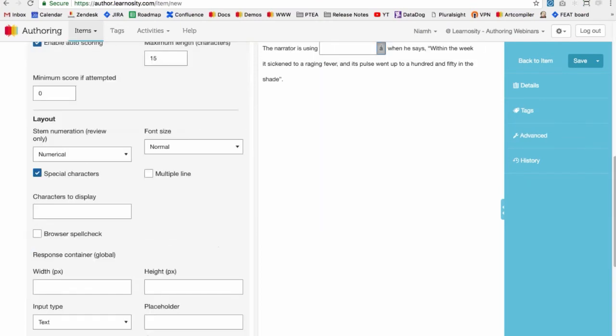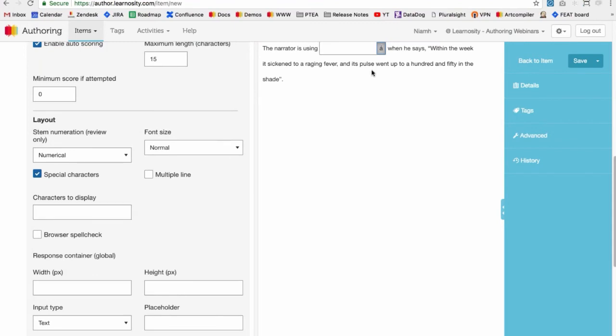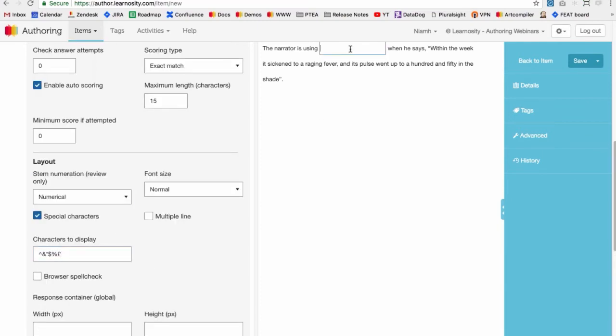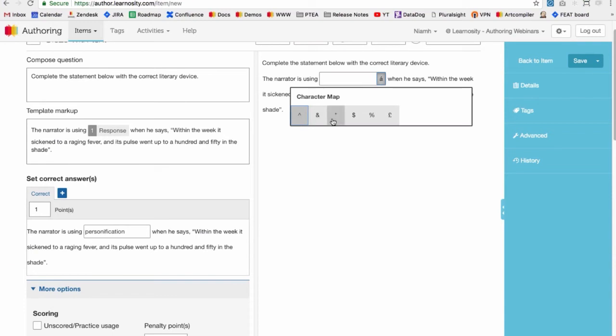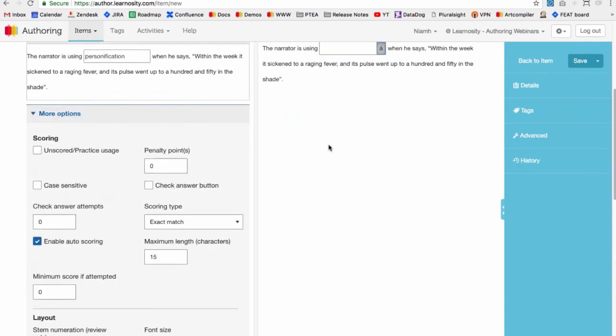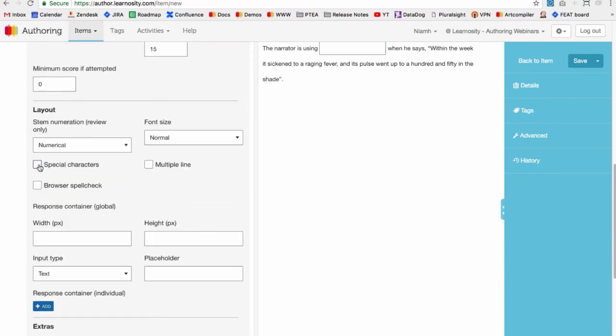But I can override that if I don't want that many symbols or if I want different symbols. So in this characters to display field down here, I can just enter in whatever characters I would like. Don't enter in any spaces or commas, just enter the characters one after the other. And then when I go back to this preview area and click on the character map, I can see my custom characters have overridden the Learnosity character map. Okay, so we'll just undo that.